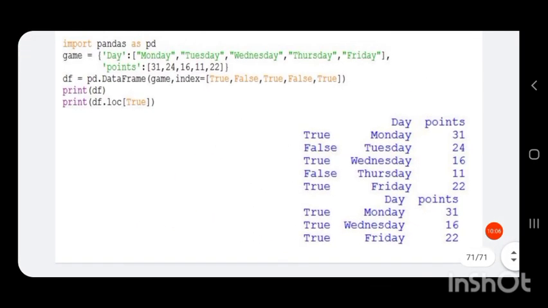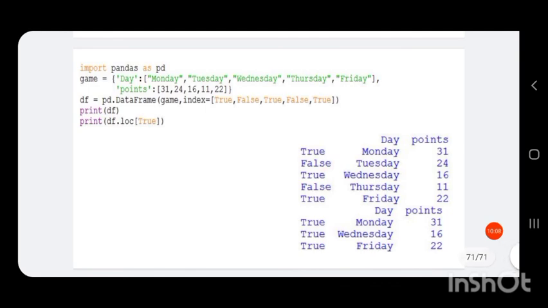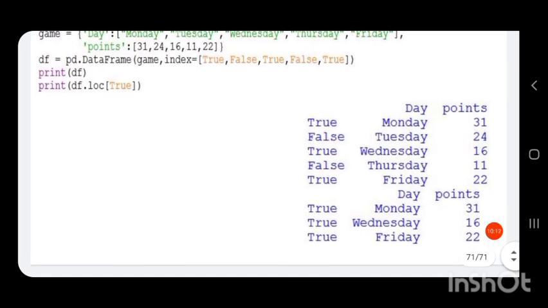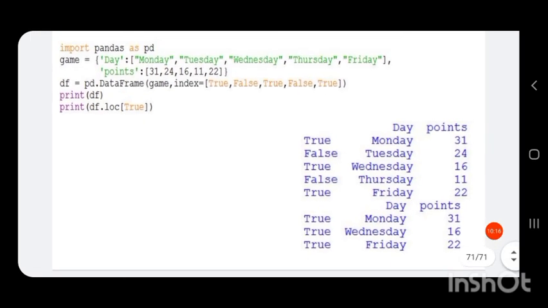So in this way, if we specify Boolean indexing, we can retrieve a set of values. If we want to know on which days we won the game, we can use this type of indexing.